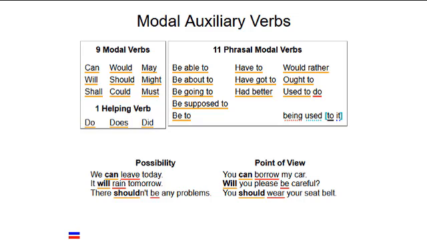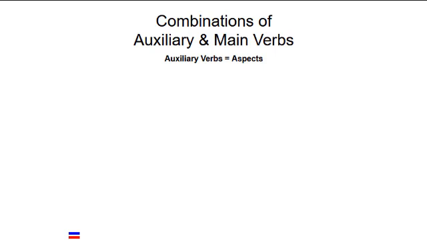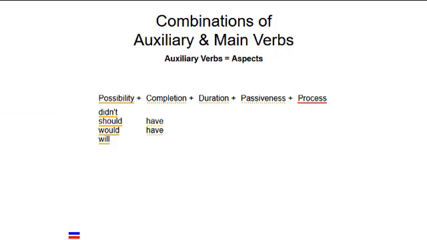Modals and the other auxiliary verbs are said to represent aspects of verbs. These aspects include possibility, completion, duration, and passiveness. Forms of to have express completion, and forms of to be are used for duration and passiveness.